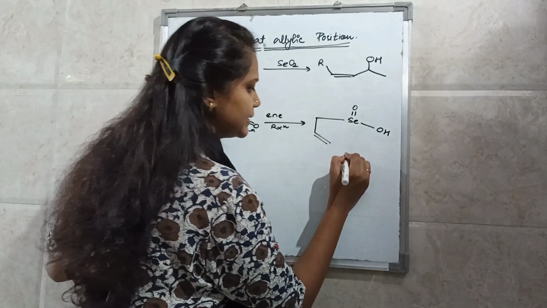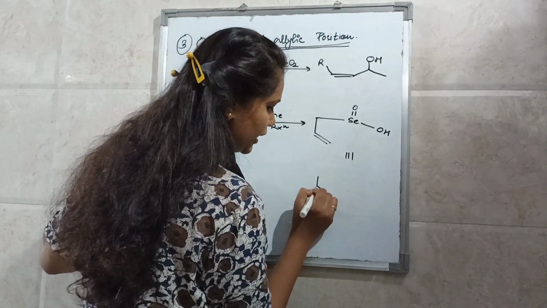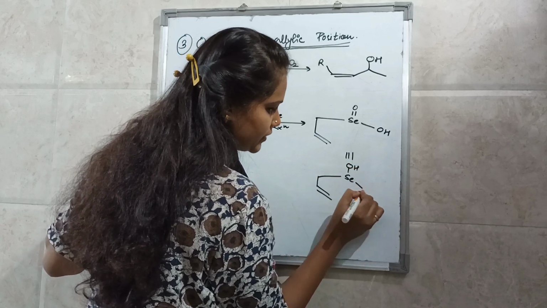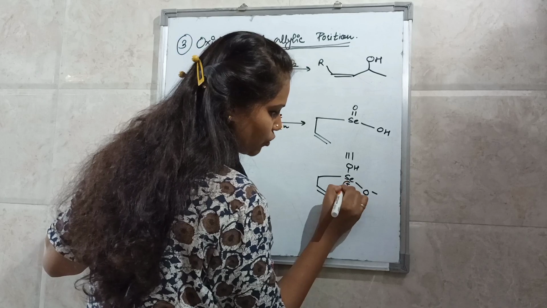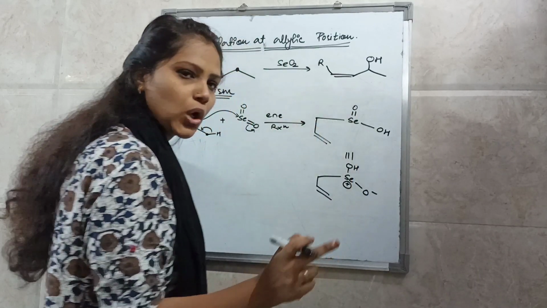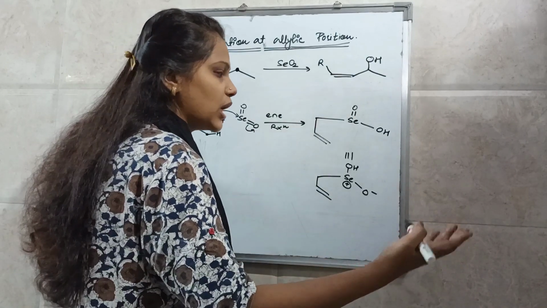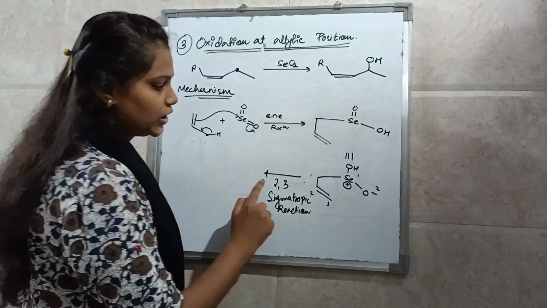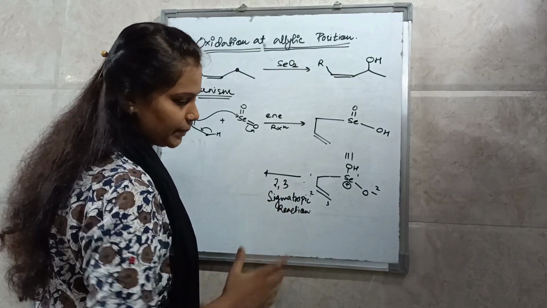Now this can also be written in this manner. This is OH, this is O minus and this is O plus. What I have done is just shift this pi electron to the oxygen. Oxygen will carry a negative charge and selenium will carry a positive charge. So here the 2,3 sigmatropic reaction will take place.